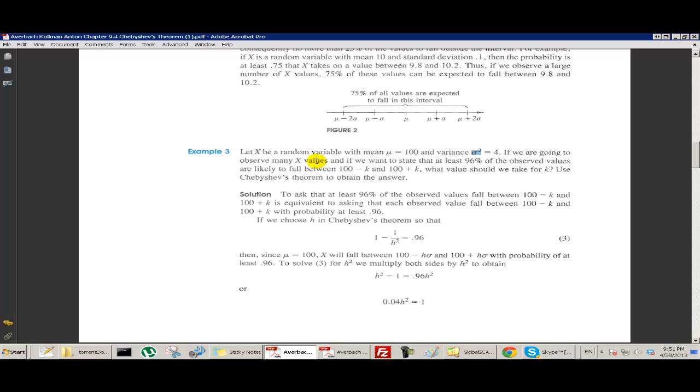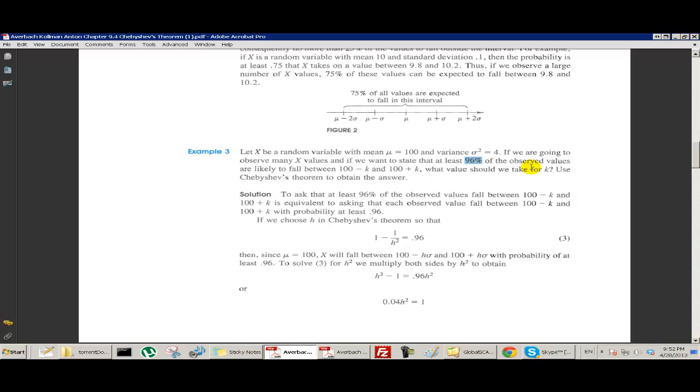If we're going to observe many x values, and we want to state that at least 96% of the observed values are likely to fall between 100 minus k and 100 plus k, we want to know how far from the mean we have to go in order to be sure that 96% of the time the observations will fall within this range. We want to know what that range has to be. What value should we take for k?